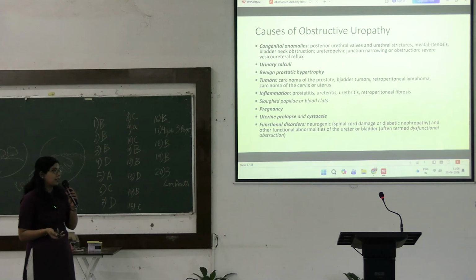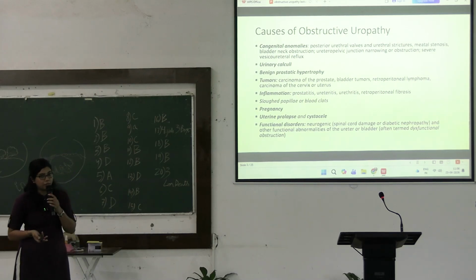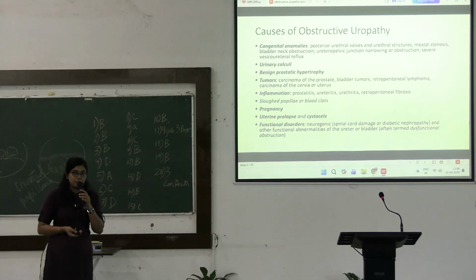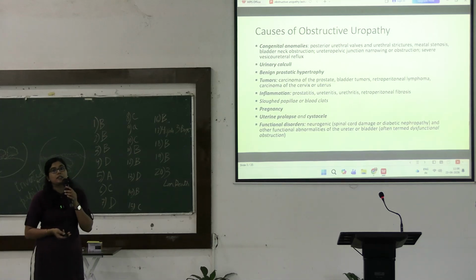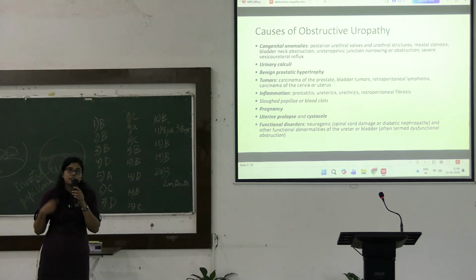And next, we can have tumors. Different types of carcinoma can cause urinary tract obstruction. One is carcinoma of prostate, another is carcinoma of the bladder. It can also be due to urethral carcinoma, certain retroperitoneal tumors like retroperitoneal lymphoma, and carcinoma of the cervix or uterus.